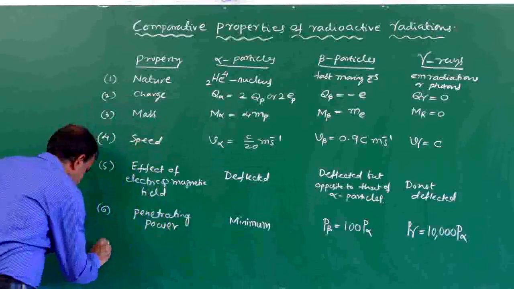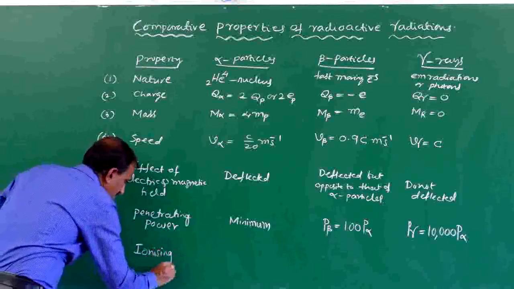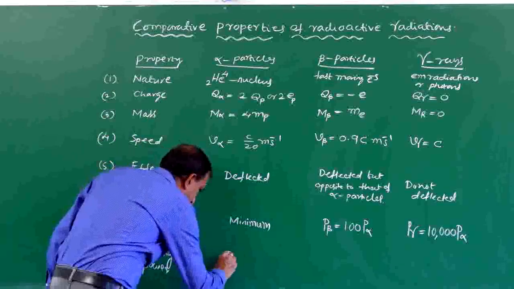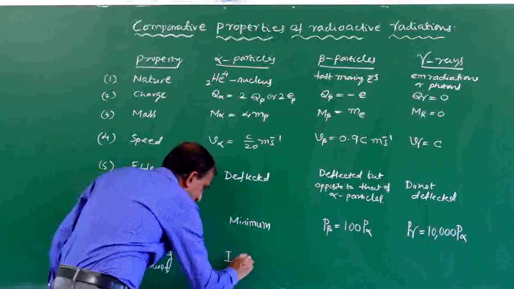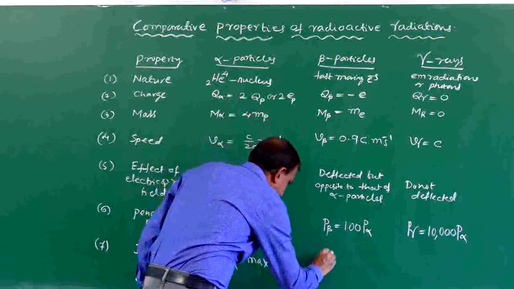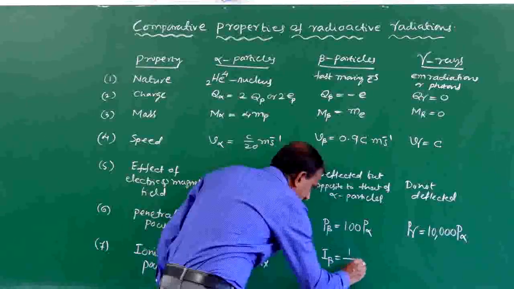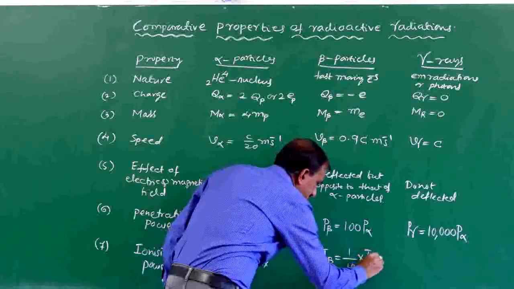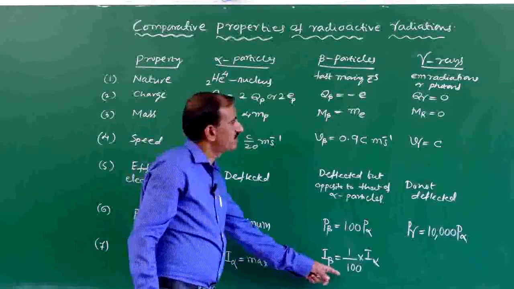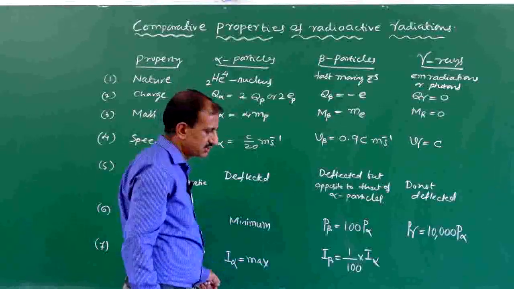The next one is ionizing power. The ionizing power of alpha particles is maximum, whereas the ionizing power of beta particles is 1 by 100 times the ionizing power of alpha particles. Less, the ionizing power of beta particles is less compared to that of alpha particles.